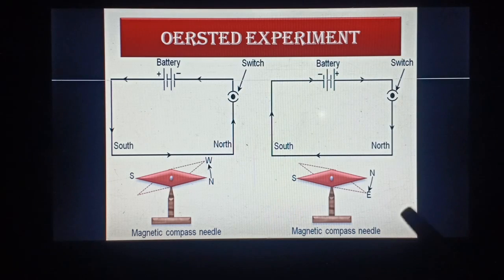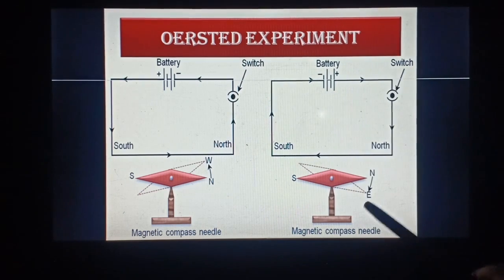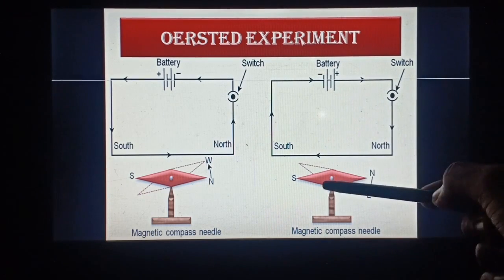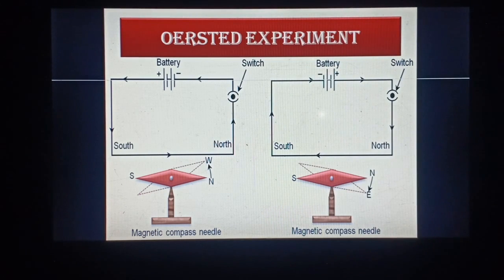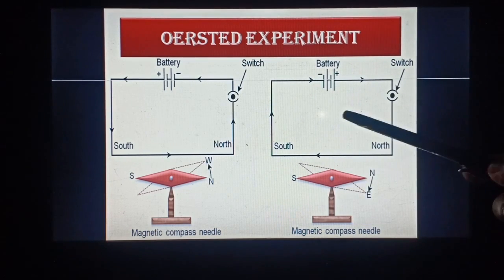He also observed that the amount of deflection becomes less while moving away from the source. In this case, this is the source and this is the testing agency. So if the needle is kept somewhere away from the source, then the amount of deflection becomes less. It means these have an influence over an area only. While you are going away from the source, the amount of deflection decreases.